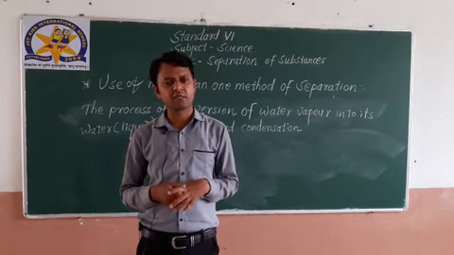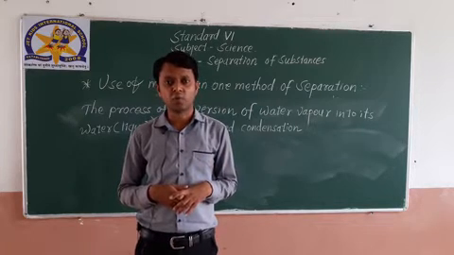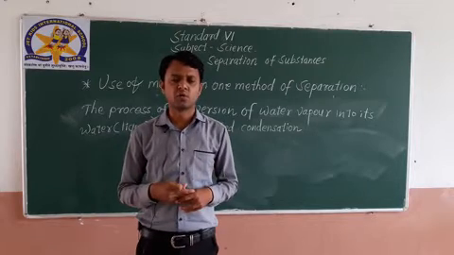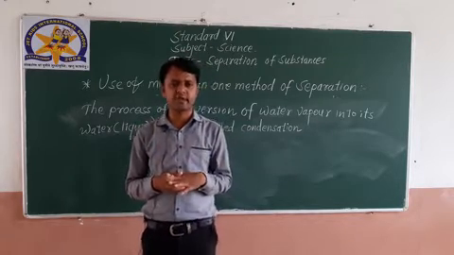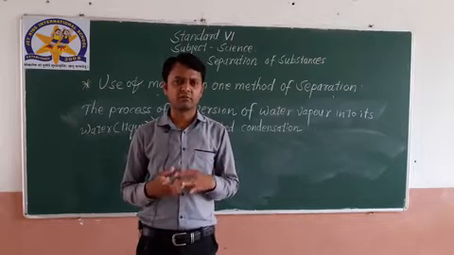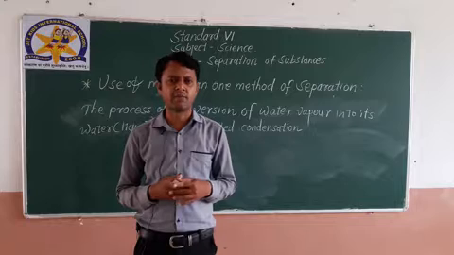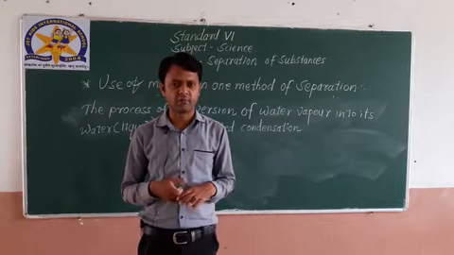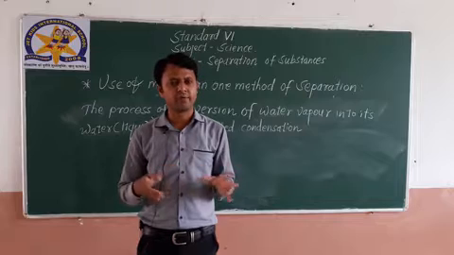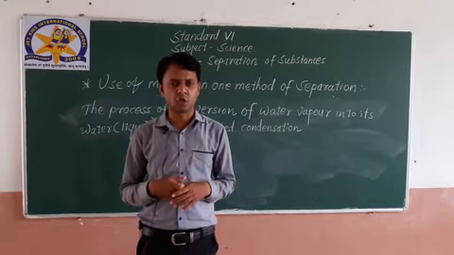Then we discussed how we can separate soluble substances. While discussing soluble substances, we have seen that a mixture of salt and water we can separate by the method of evaporation. We have to boil the water, the water will change into water vapor and we will get the pure salt.